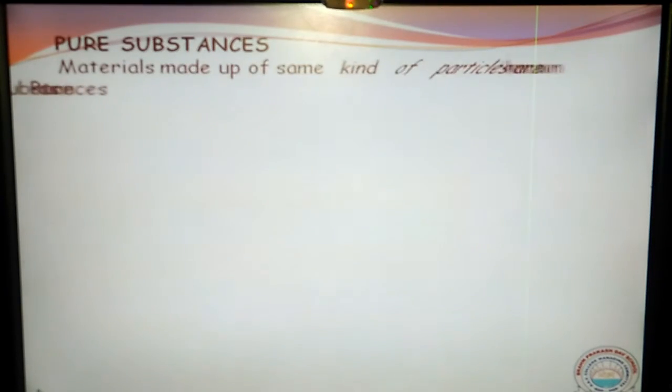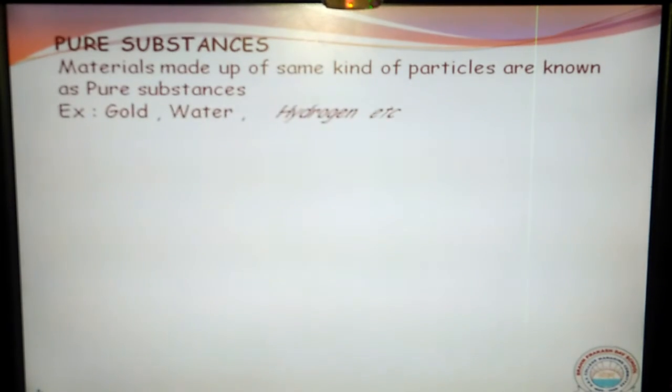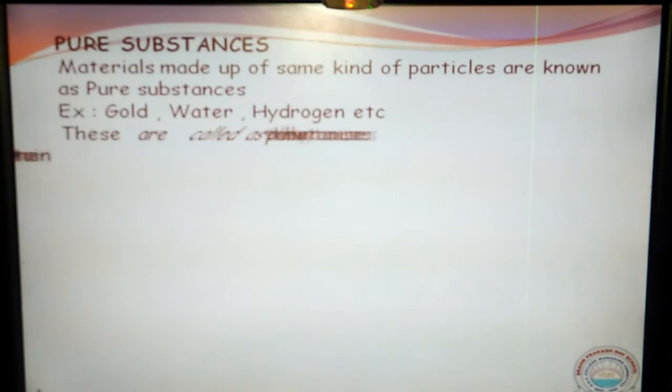First of all, let us discuss what a pure substance is. A pure substance is a material in which all similar types of particles are present. Here we have some examples like gold, water, hydrogen gas, oxygen gas. Why are we calling all these pure substances? Because they contain their own atoms. It's not a mixture of other atoms.